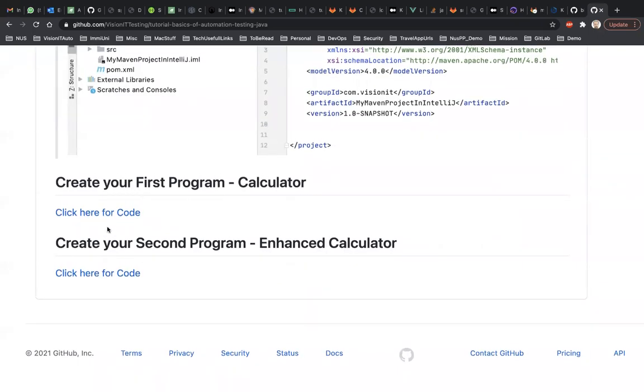Once you do that, then you have 2 programs to try. One is a simple program, second is the advanced version of it. The people who have already understood the basics, they know class, objects, methods, you can try to create this enhanced calculator. People who are new, after you create the project, you can choose to create a simple calculator. That's all I'm asking right now.